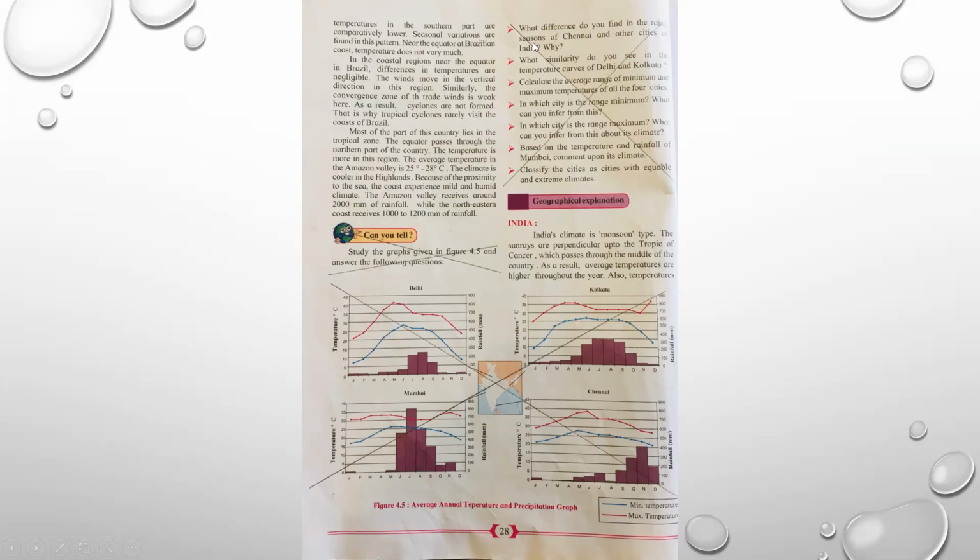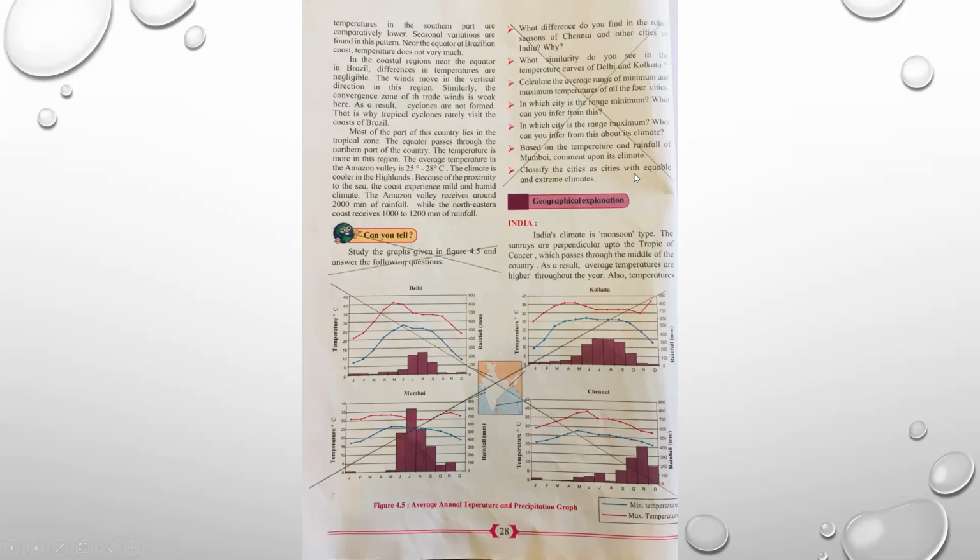What difference do you find in the seasons of Chennai and other cities of India? Why? What similarity do you see in the temperature curves of Delhi and Kolkata? Calculate the average range of minimum and maximum temperature of all the four cities. In which city is the range minimum? What can you infer from this? In which city is the range maximum? What can you infer from this about its climate? Based on the temperature and rainfall of Mumbai, comment upon its climate. Classify the cities as cities with equable and extreme climates.